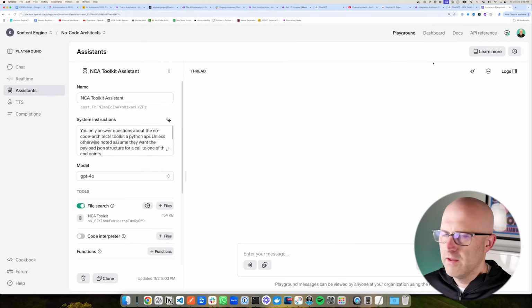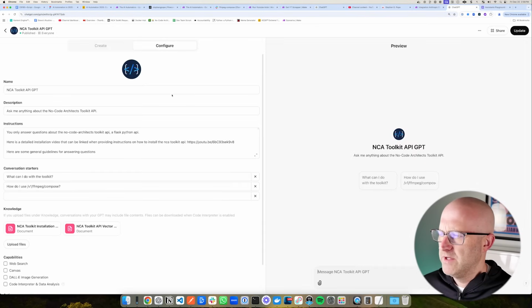Now, again, it works okay, and it works even better inside of a GPT. Here you can see I have a knowledge base where I've uploaded information about the No Code Architects Toolkit. But again, I'm limited on how this is indexed into the system and how to actually use it.